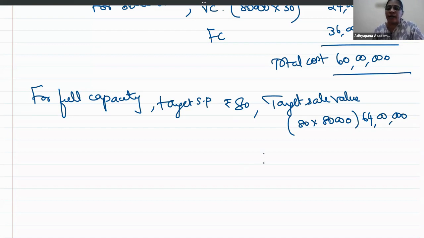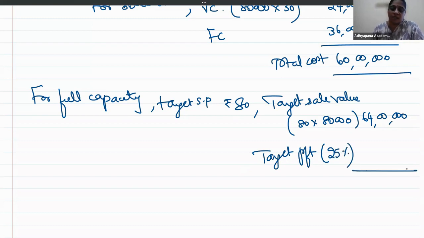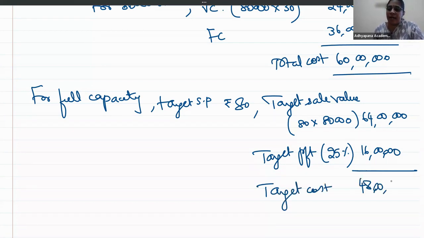How much is your target profit? 25%. 25% on sales, which means how much is it? 16 lakhs. Okay. Which means how much should have been your target cost? 48 lakhs. Target cost is 48 lakhs.